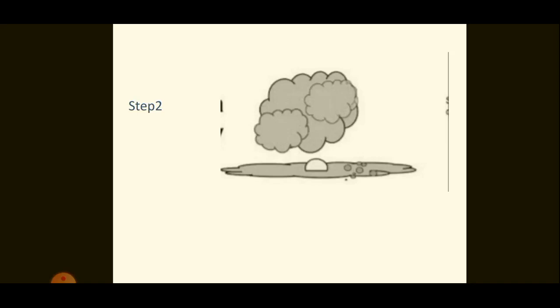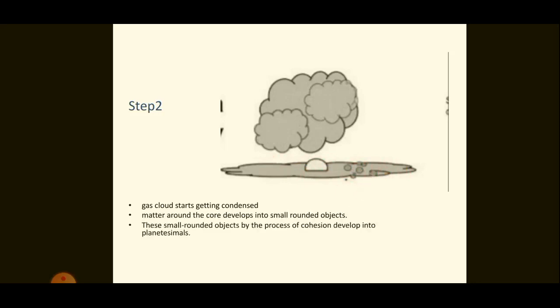In the next stage, the gas cloud condenses and the matter around the core develops into small rounded objects. These rounded objects, by cohesion, develop into planetesimals. So, first of all, the gas cloud starts getting condensed and then the matter around the core develops into small rounded objects. Then these small rounded objects by cohesion develop into the planetesimals.